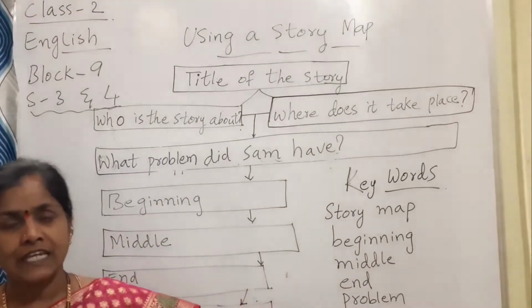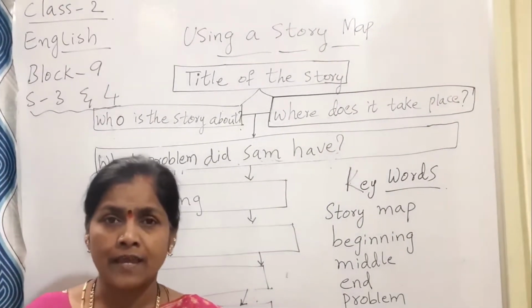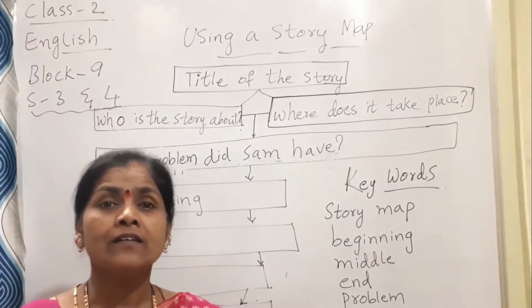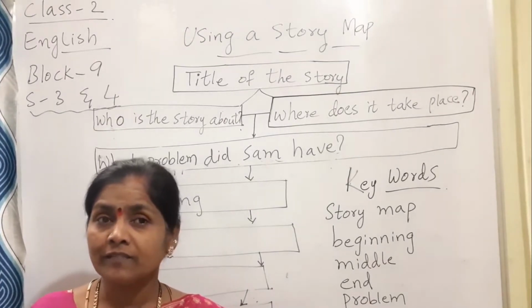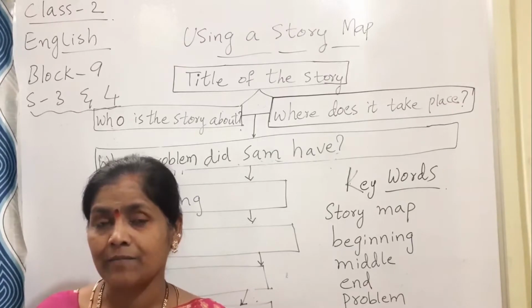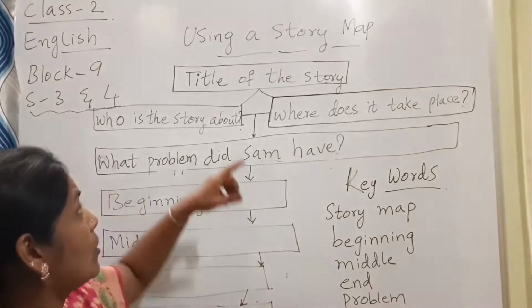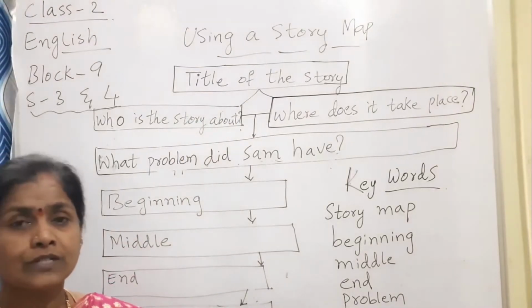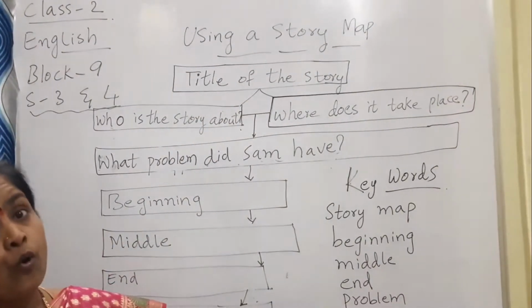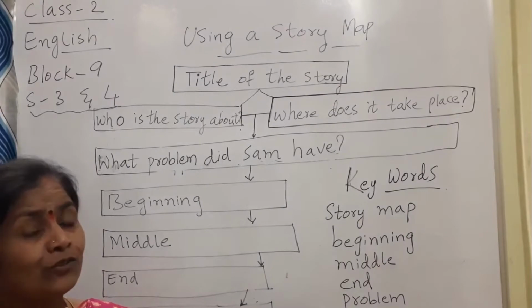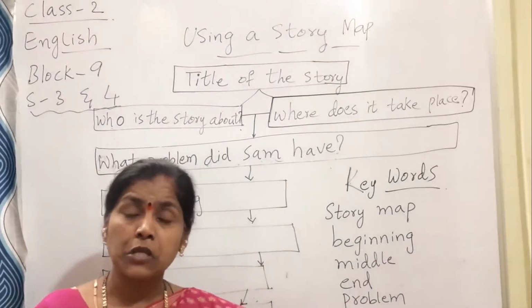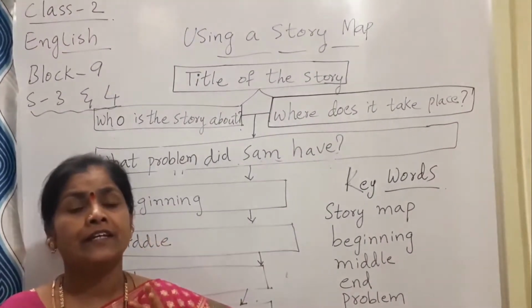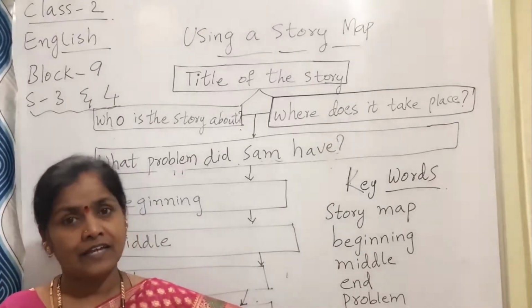So if we take the example of Skady Sam, what is the name of the story? It is Skady Sam. The name is nothing but the title of the story. Title of the story is Skady Sam. Who are the characters in the story? I told you, who are the characters in the story? Sam, Sid and mother were the characters.